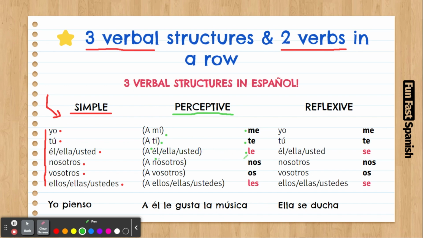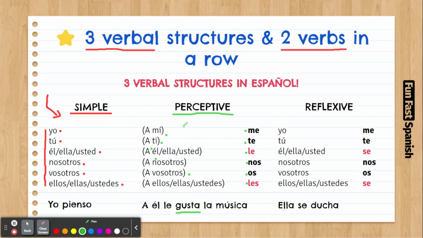A nosotros nos gusta. A vosotros os gusta. A ellos les gusta. So as you can see, this is the perceptive structure: a mí me, a ti te, a él le. And the word gusta didn't change at all. It's not changing all the time.